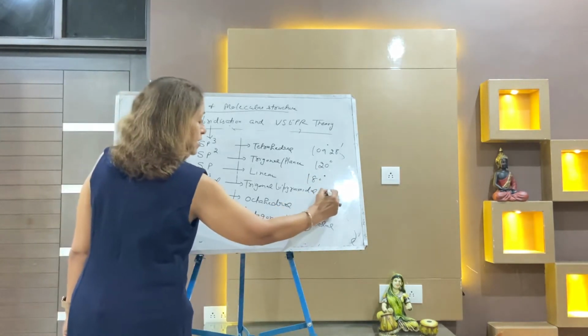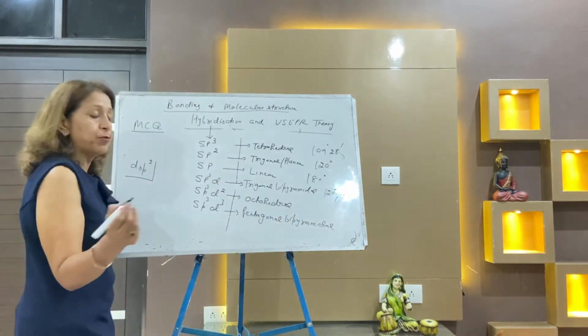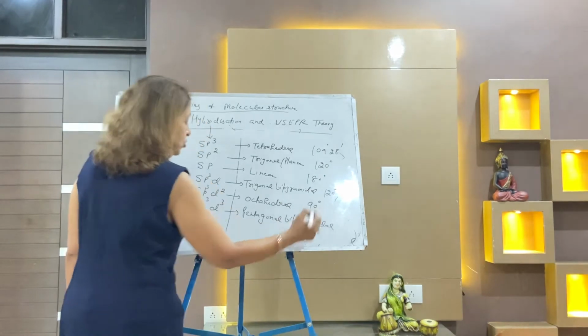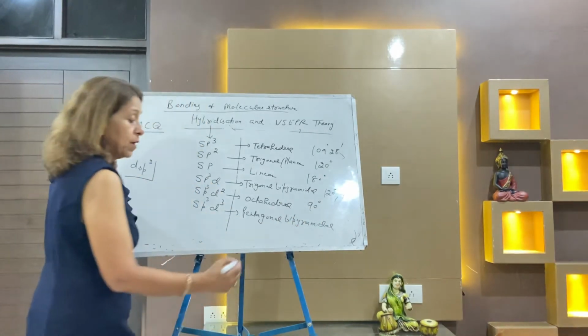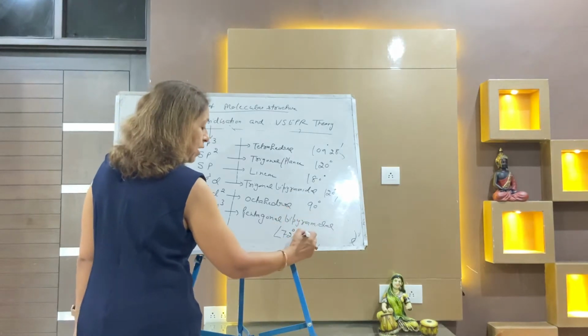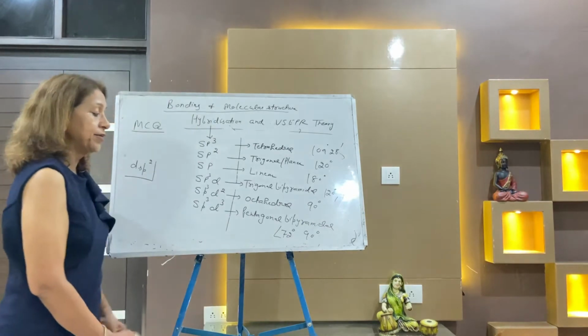In trigonal bipyramidal there are two angles, 120 degree and 90 degree. Trigonal 120 degree, axial 90. Octahedral, all angles are 90. Pentagonal bipyramidal, angles are 72 degree and 90 degree. So 72 degree and 90 degree.